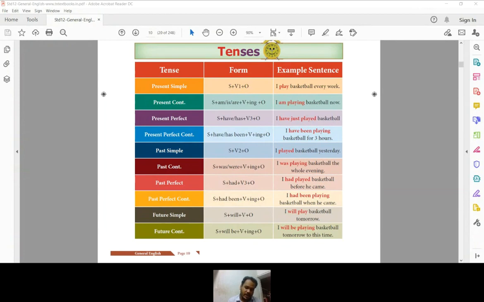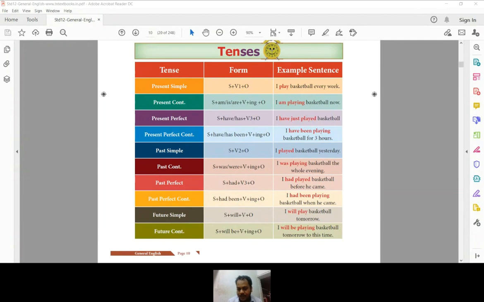If there is any universal truth in a sentence, or if you do any work on a daily basis or on a weekly or monthly or annual basis, or even for a habitual fact, you can use this sentence. And for this, subject plus first verb with s or es is required.